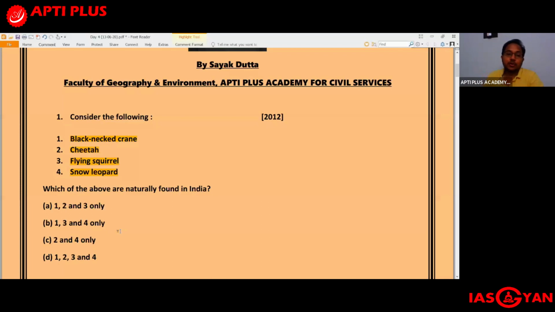Second statement, the food chains in the ocean would be adversely affected. Now for this, you need to have some knowledge about the food chain in the aquatic ecosystem. In case of an aquatic ecosystem, the food chain begins from the phytoplankton, because phytoplankton is considered to be the primary producer. These phytoplanktons are fed upon by the zooplanktons.